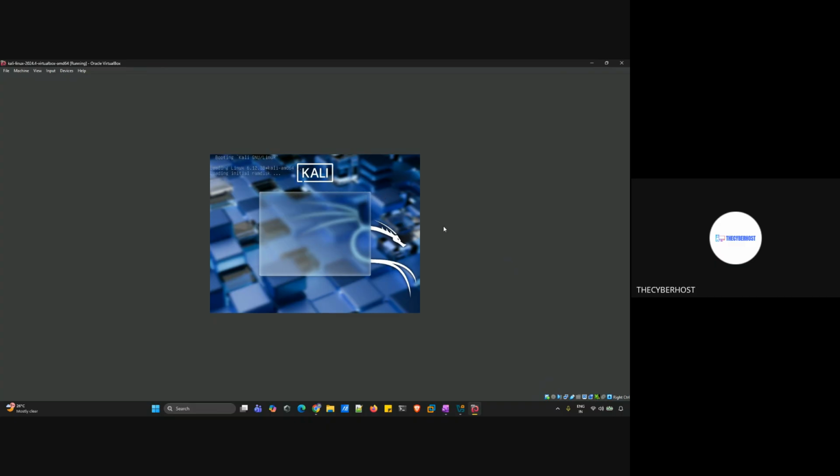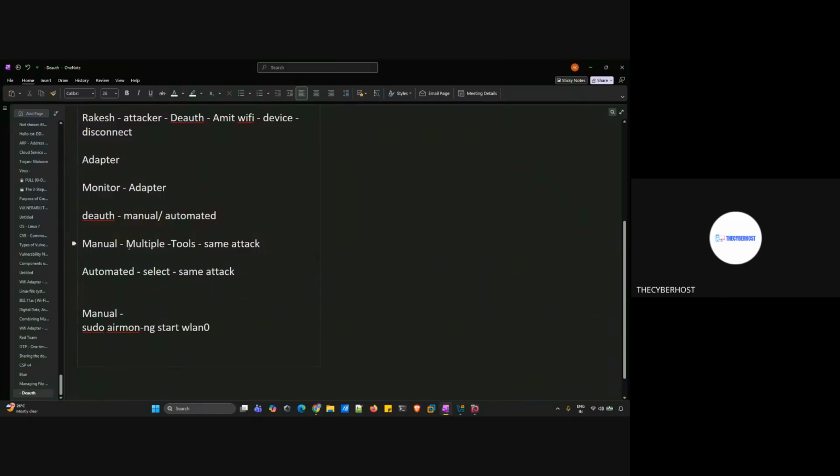So right now we are seeing the manual technique. The same technique can be done using the automatic way, where all the commands are already included. We don't need to go one by one; we just need to select the option. And this is the preferred way. But still, I'm showing you the manual way because we need to have the idea.